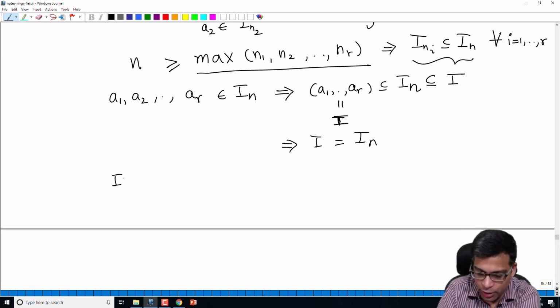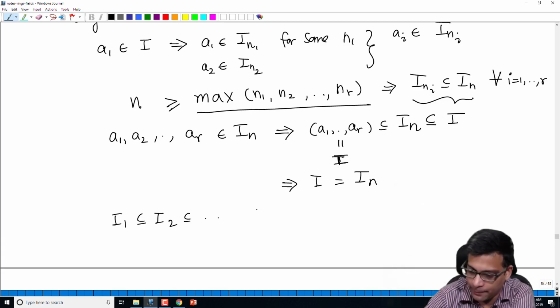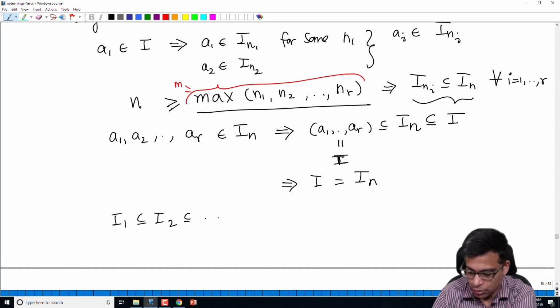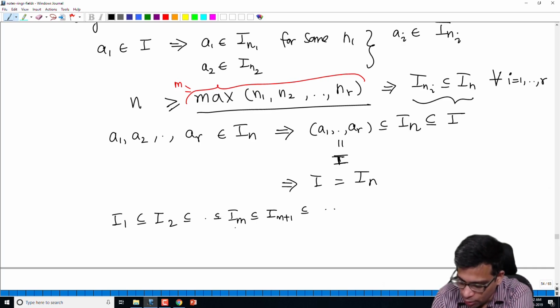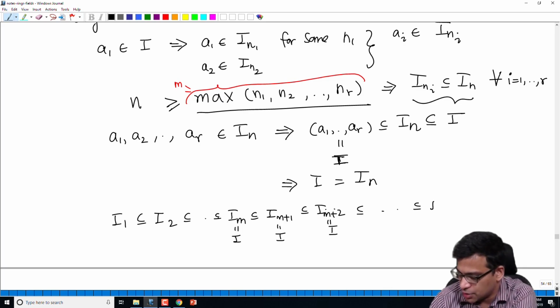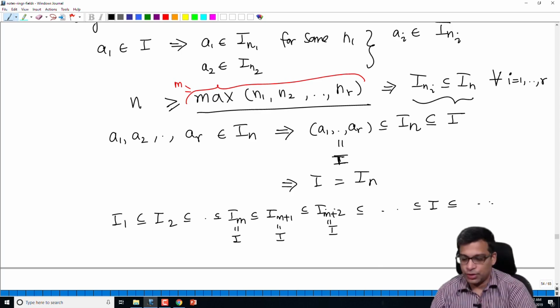So that means if you look at this chain, and this number, let's say, is M. So M is that number, you have IM, then IM plus 1, and this is the original chain, but this we have just proved is I, IM plus 2 is I, at every stage we have I. This is exactly the meaning of a chain stabilizing.